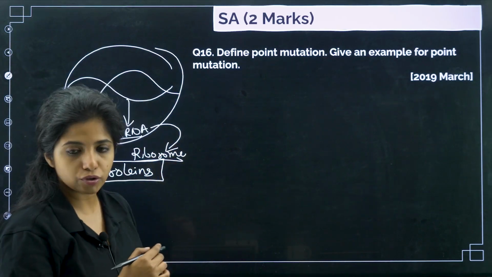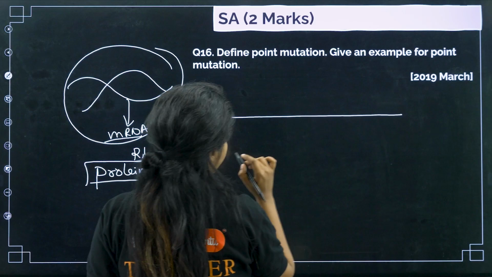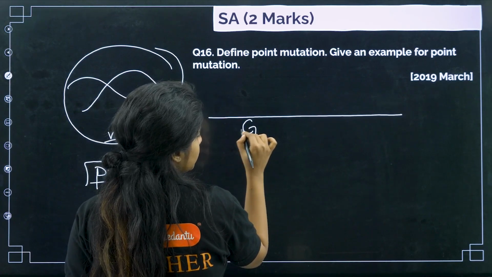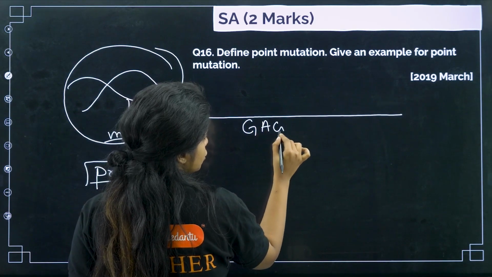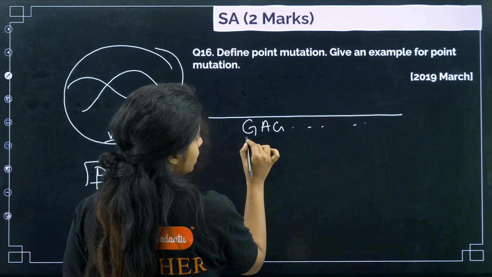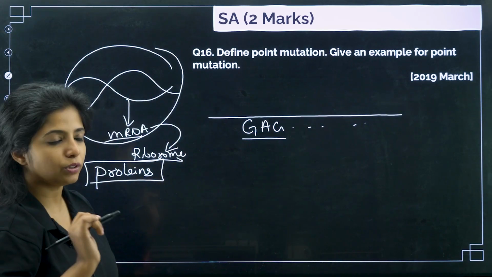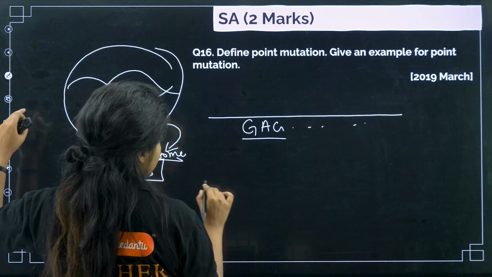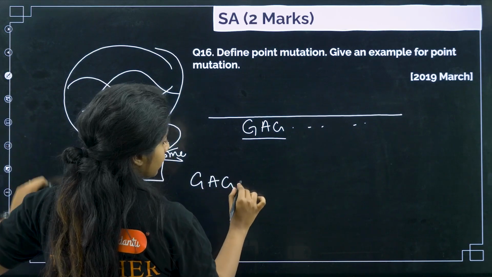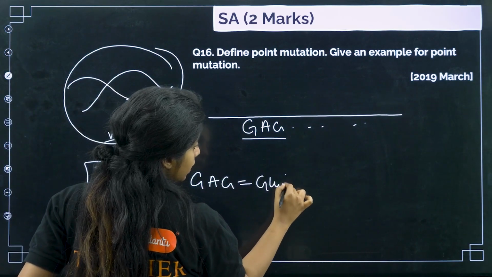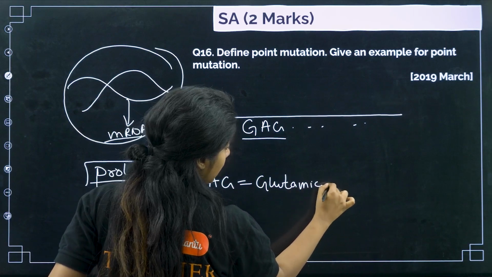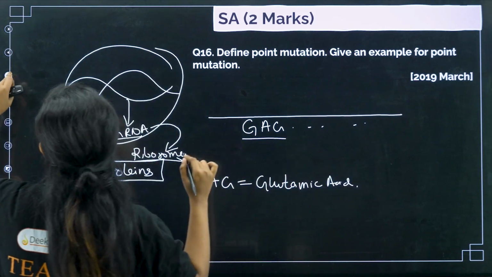Usually in the form of codons. So, suppose this is a chain of mRNA and there are multiple codons. I am writing GAG and so many other things. My codon is GAG. So, over here, suppose due to some mutation, instead of GAG, which was coding for an amino acid known as glutamic acid, there has been a replacement.